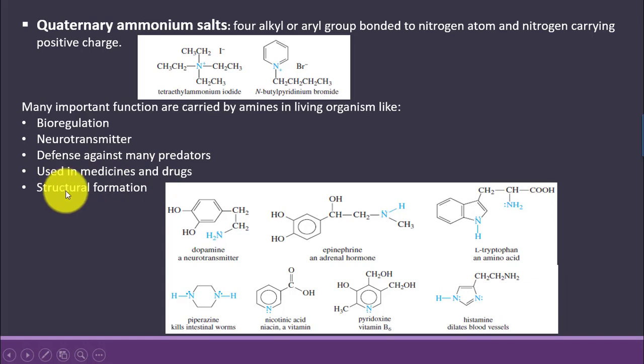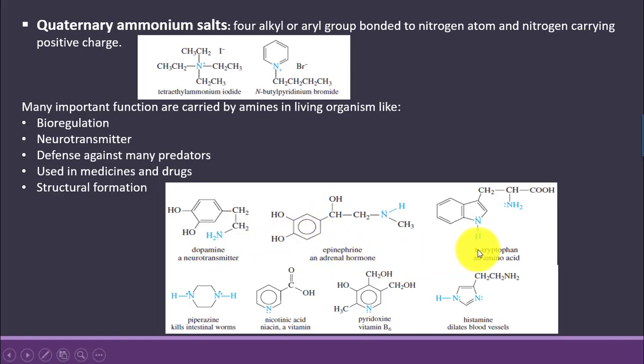They are also an important constituent of amino acids, so they are very important for structure formation. Structures of some amines and their uses are given. Dopamine is a neurotransmitter. Epinephrine is also an adrenal hormone that is released at the time of stress and controls the heartbeat rate and blood supply to the muscles at the time of stress.